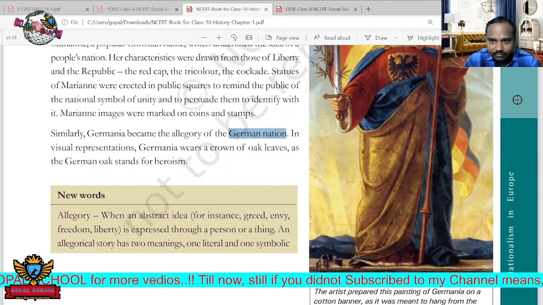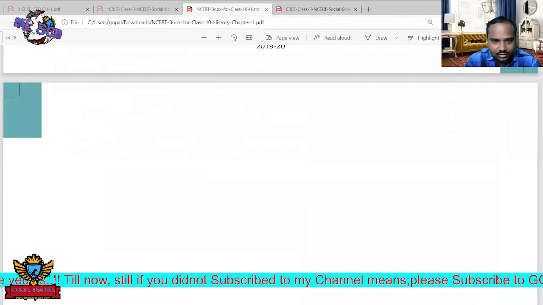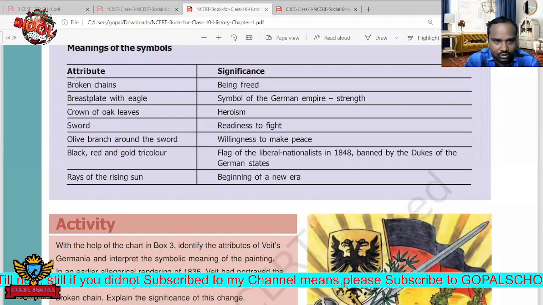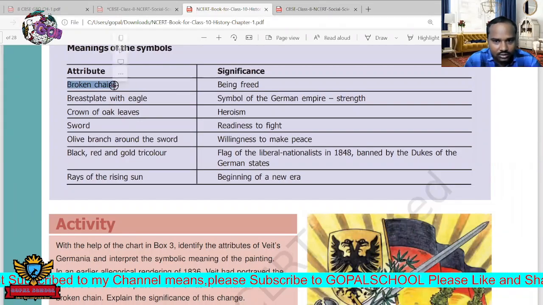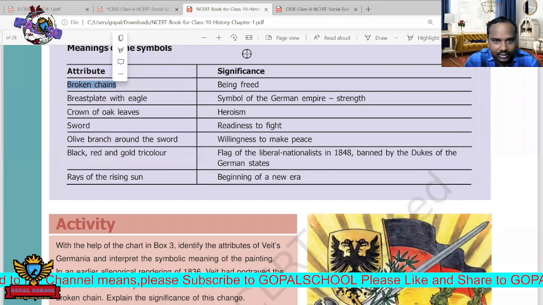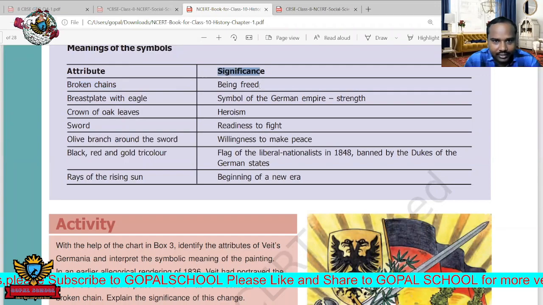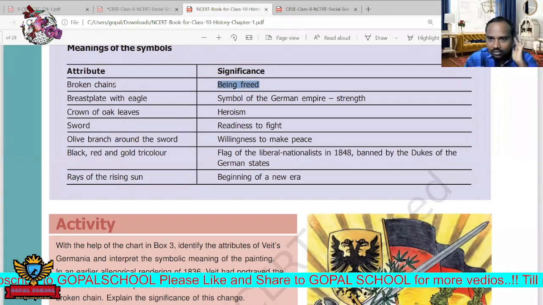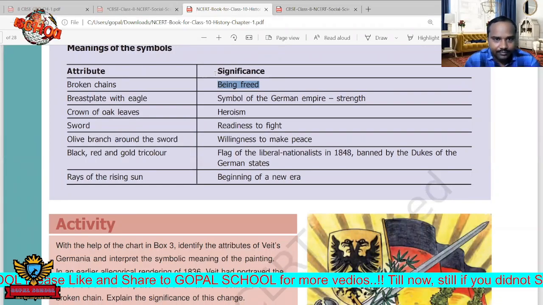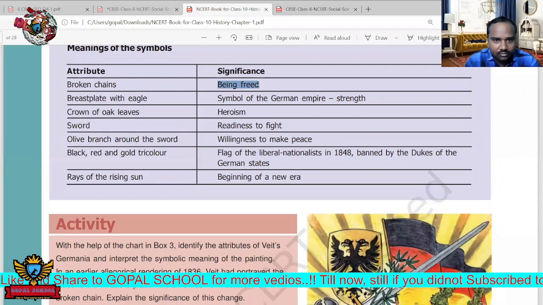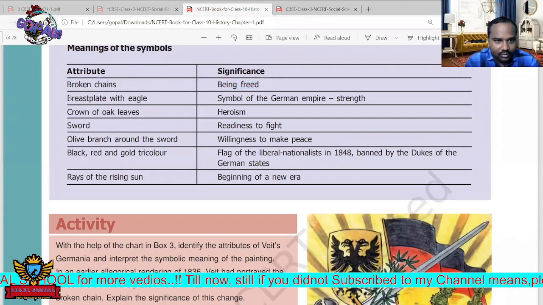Next, what were the symbols used at the time? They used broken chains. What is its significance? Being freed. Mainly when revolutions broke out, they used this picture of broken chains. That shows being freed, that is, independent from the monarchies.